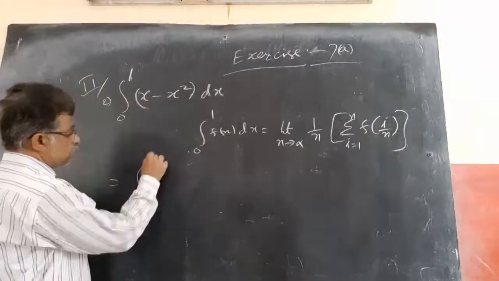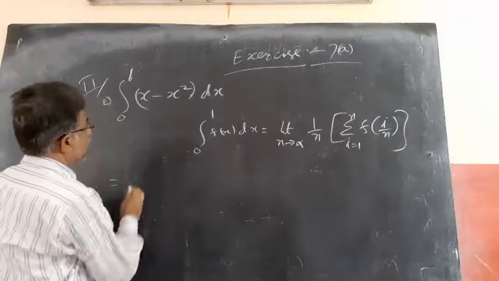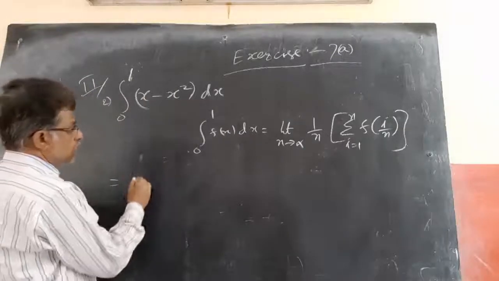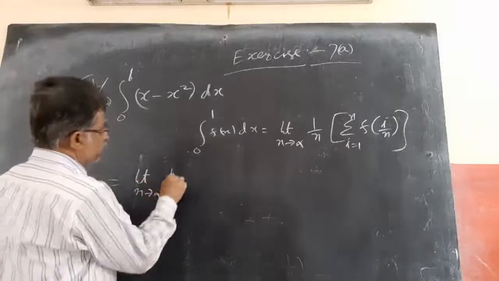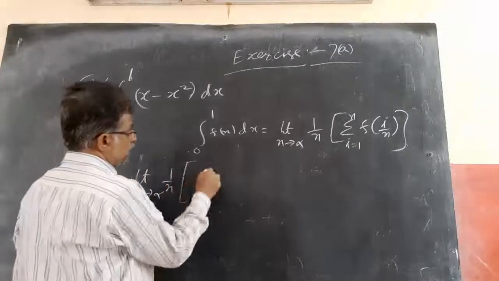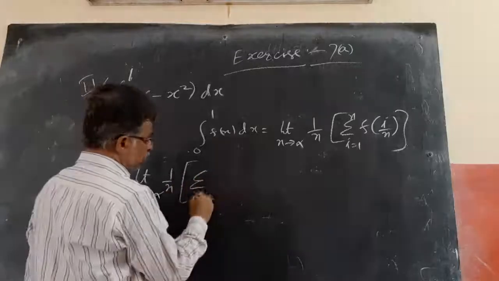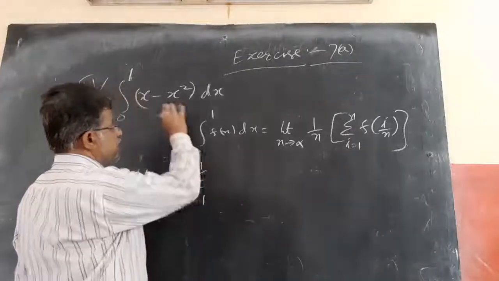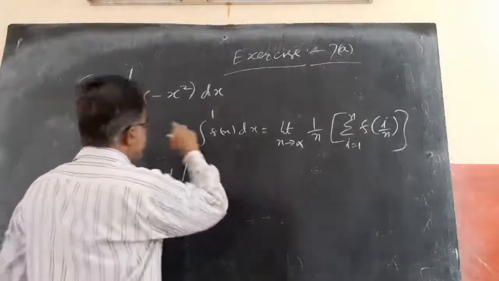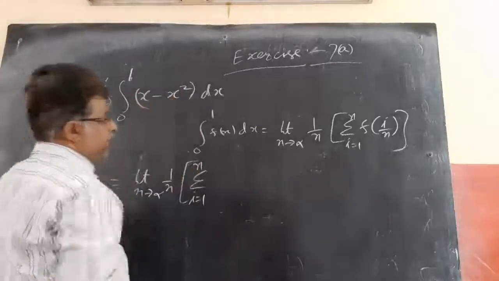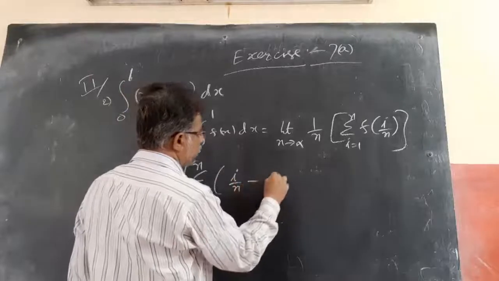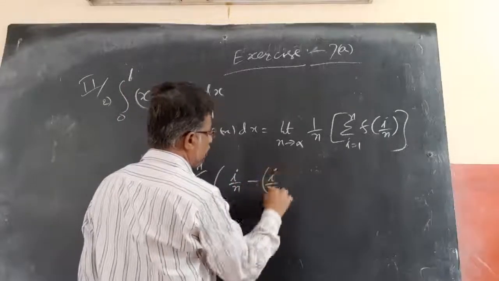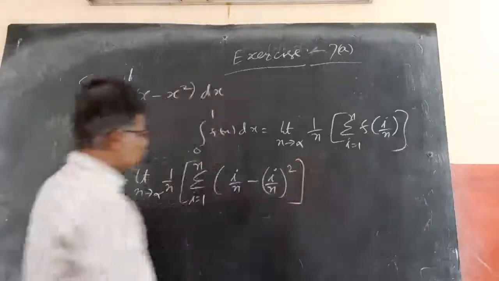Integral of 0 to 1, f(x) = x minus x square dx, equals limit n tends to infinity, 1 by n into sigma of i equals 1 to n. This is f of x. f of i by n means i by n minus i by n whole square. So i by n minus i by n whole square.